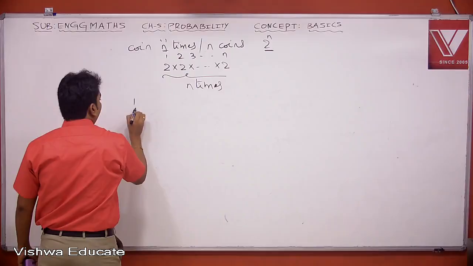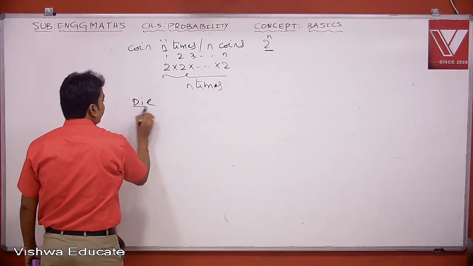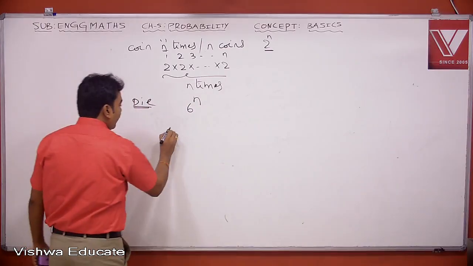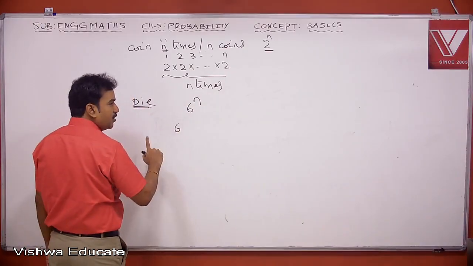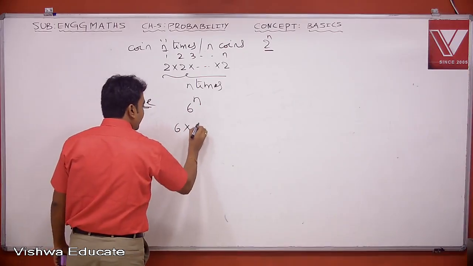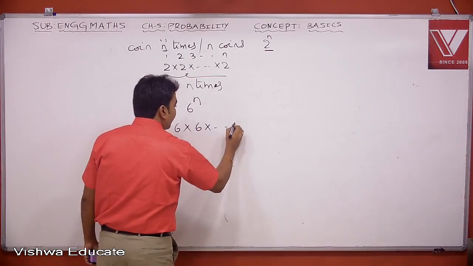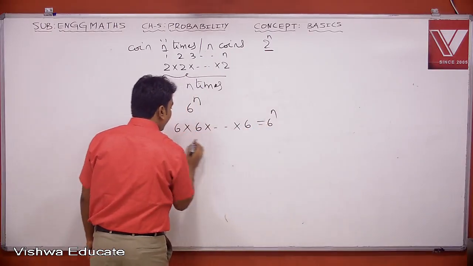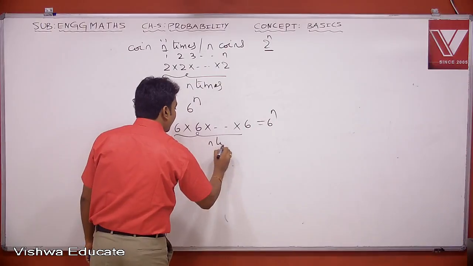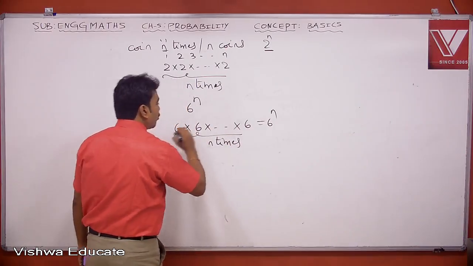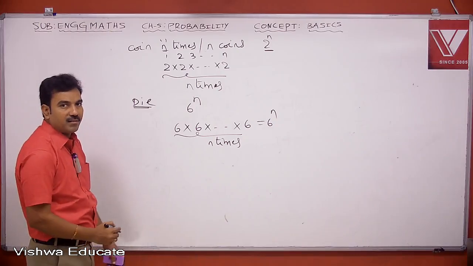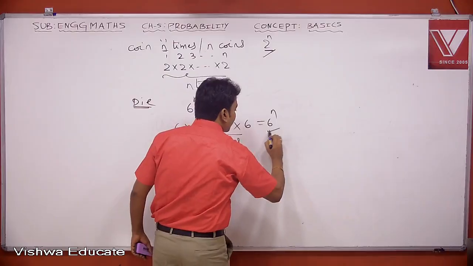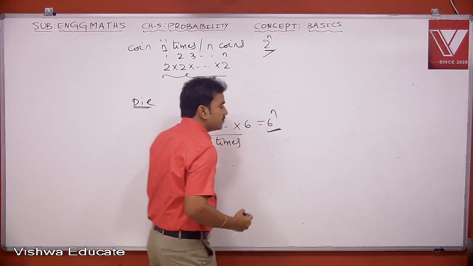Suppose the same problem is taken with a die, then the total number of sample points will be exactly 6 power n. The first time you may get 6 chances, either 1, 2, 3, 4, 5, 6. Even the second time also 6 chances. Even at the last time, you will get 6 chances. So totally this is 6 power n. That means we rolled a die exactly n times or n dice are thrown simultaneously or one after another. So note these points. These numbers of sample points are very, very important.